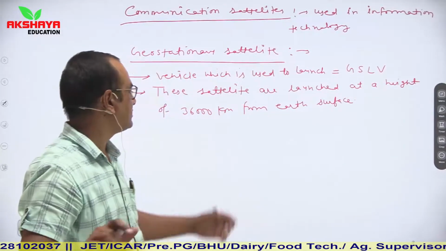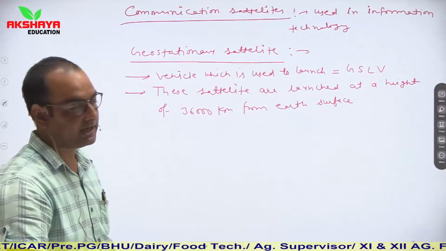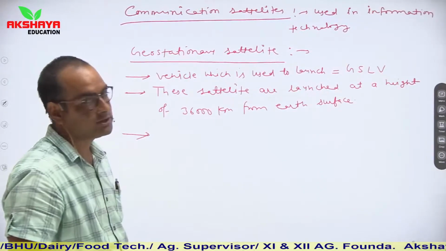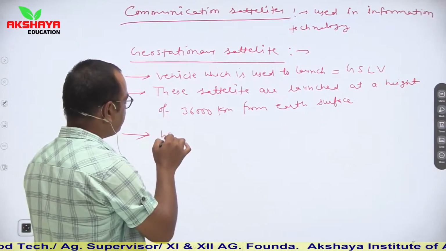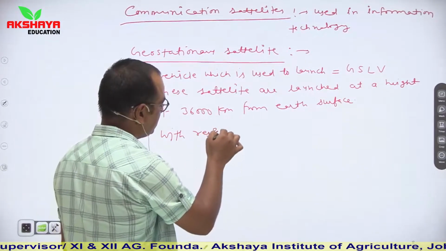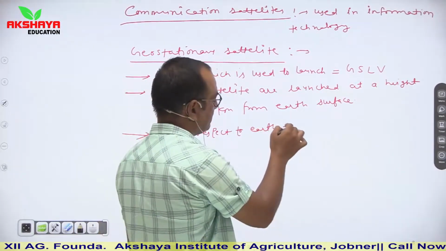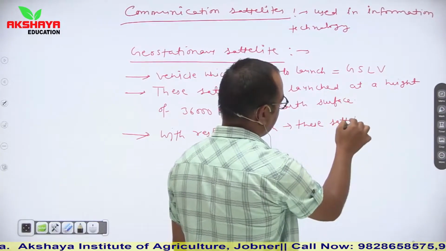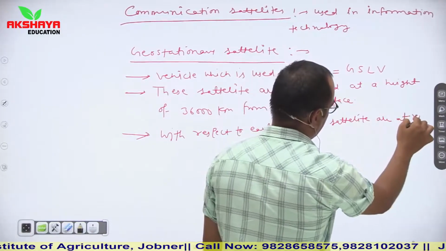Clear? Earth surface से बच्चों 36,000 किलोमीटर की हाइट पे इनको स्टैब्लिश किया जाता है. Next thing which you have to remember regarding geostationary satellite is with respect to earth these satellites are at rest.